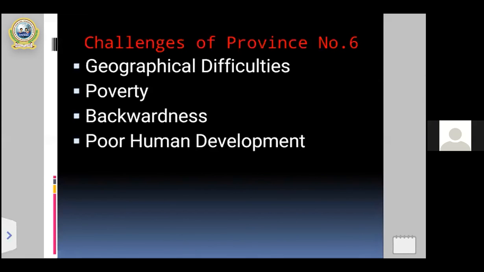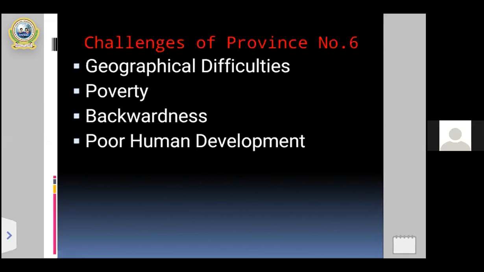And as we all know that in the context of Nepal, according to the new constitution, altogether there are 7 provinces. So among the 7 provinces, in province number 6, there are the different challenges. Now, what are the different challenges of province number 6? So you can see on the slide, the first challenge of province number 6 is geographical difficulties.